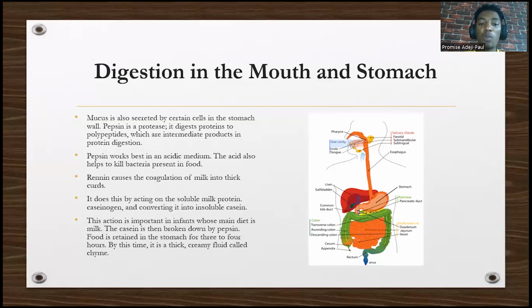So renin causes the coagulation of milk into what? Thick curd. Take note. It does this by acting on the soluble protein, caseinogen, and converts it into what? Insoluble casein. This action is important in infants. Why? Because their main diet is milk. So the casein is then broken down by the pepsin. And the food is retained in the stomach for what? 3 to 4 hours. And when the food is leaving the stomach, it's now called chyme. So take note of that.